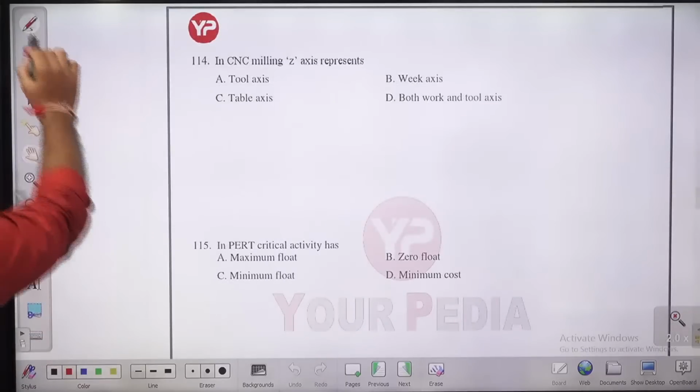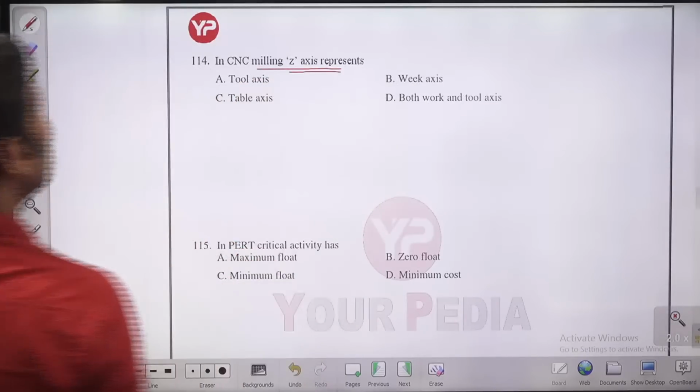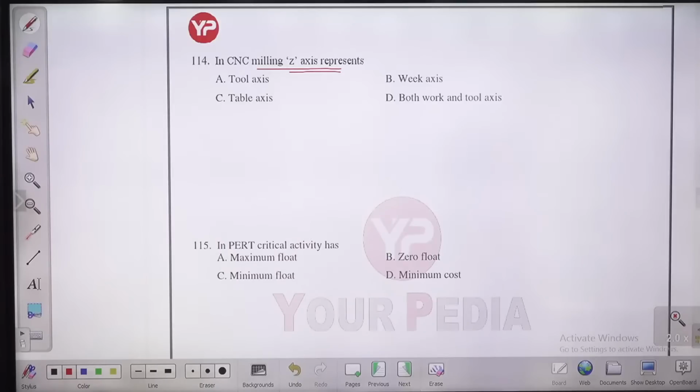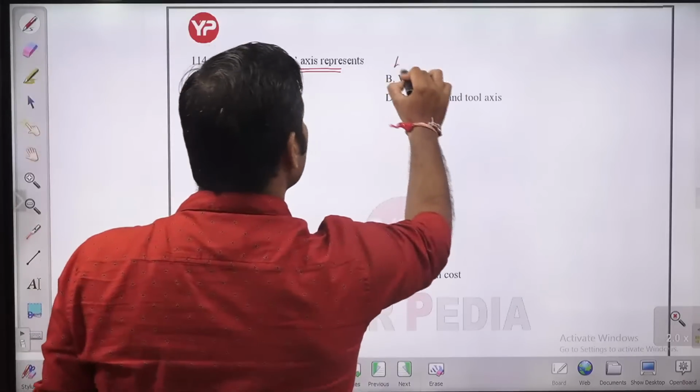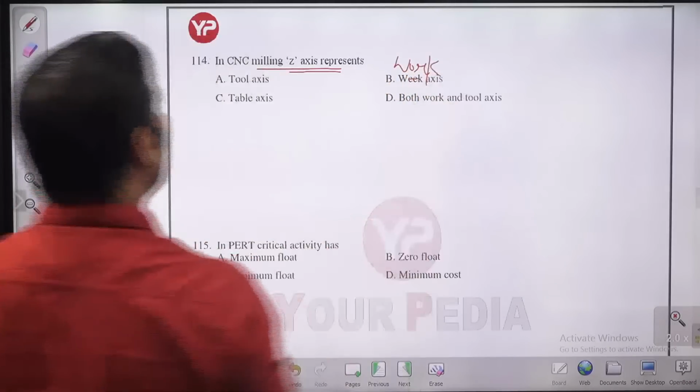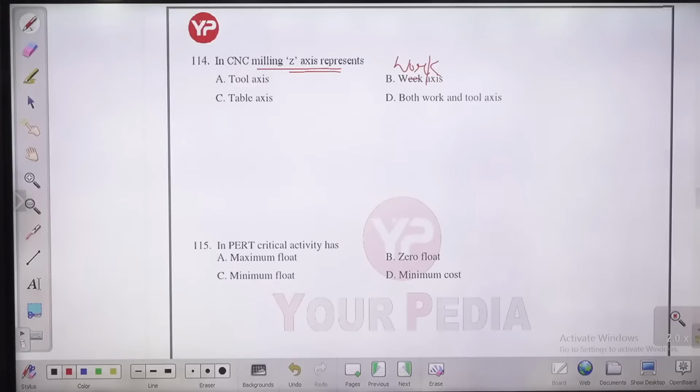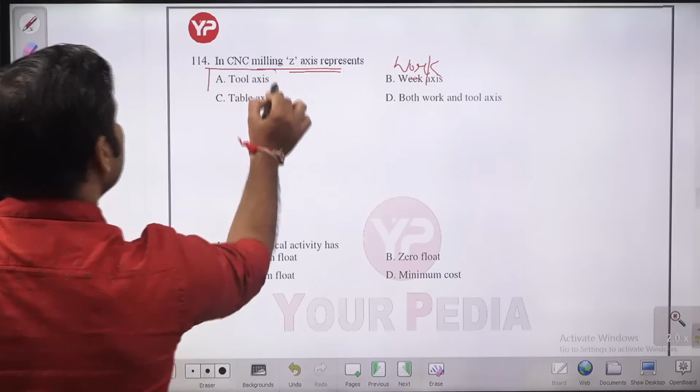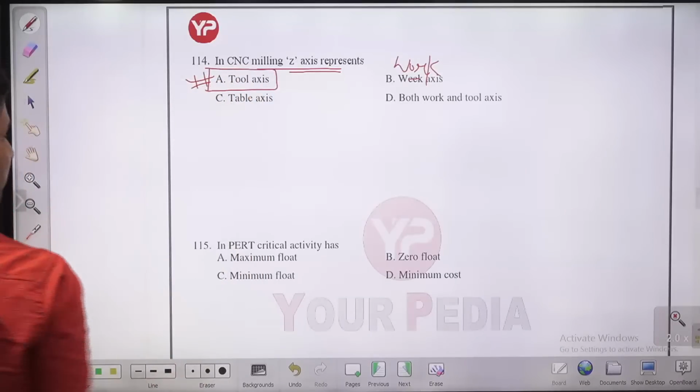In CNC machining, Z axis represents. CNC machining में Z axis क्या represent करता है बच्चों? In CNC machining, Z axis represents what? Tool axis. वर्क एक्सिस होना चाहिए बच्चों. Work axis, tool axis, table axis, both work and tool axis. सीएनसी मशीनिंग में जेड क्या रिप्रेजेंट करता है बच्चों? You know, Z represents the tool axis in CNC machining. Z axis is nothing but the tool axis.